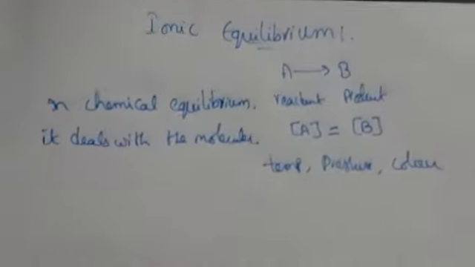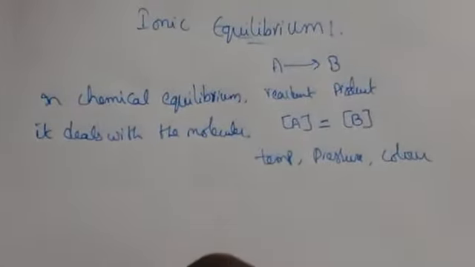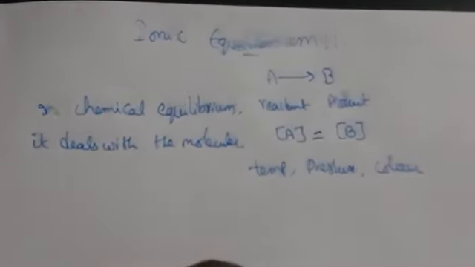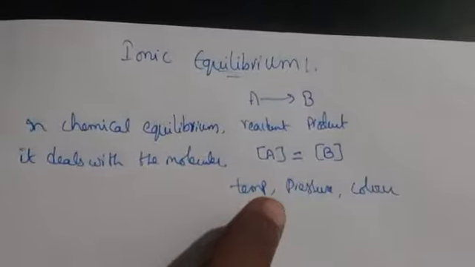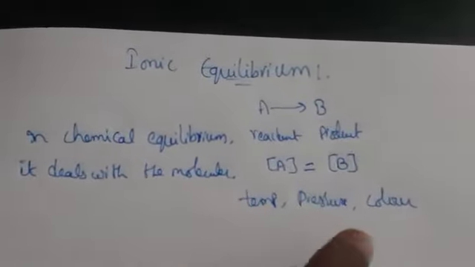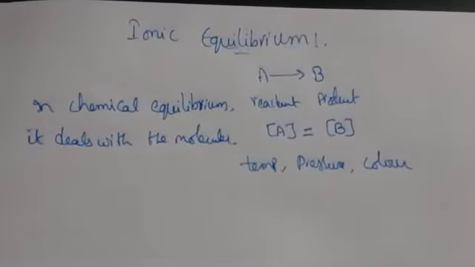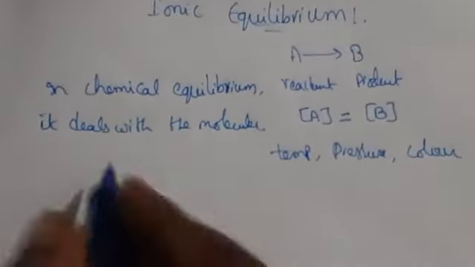But coming to ionic equilibrium, what happens? In ionic equilibrium it undergoes reversible reactions and it will form the ions. That one we call as ionic equilibrium.